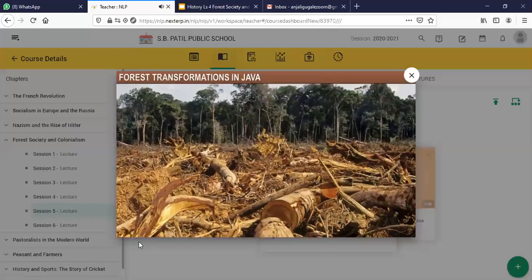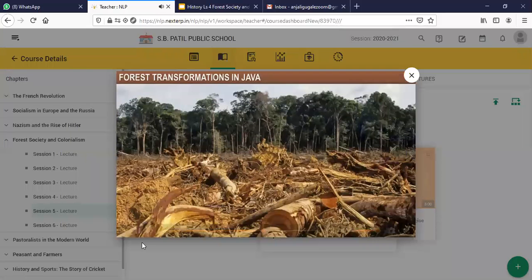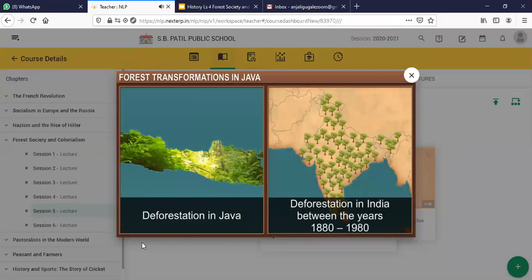The forests that were lost could never be restored to their original state. The forests of Java were transformed by the Dutch. The Javanese people may never have thought that somewhere in another part of the world, the Indians also met a similar fate at the hands of their colonizers, the British.